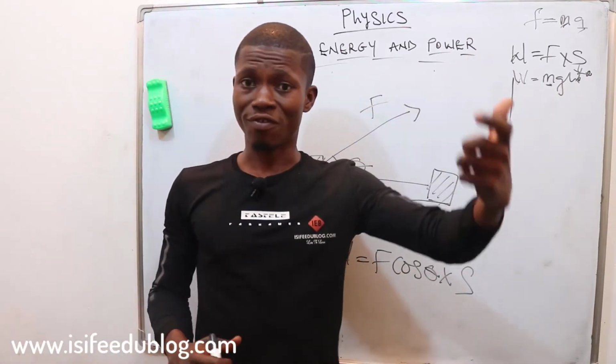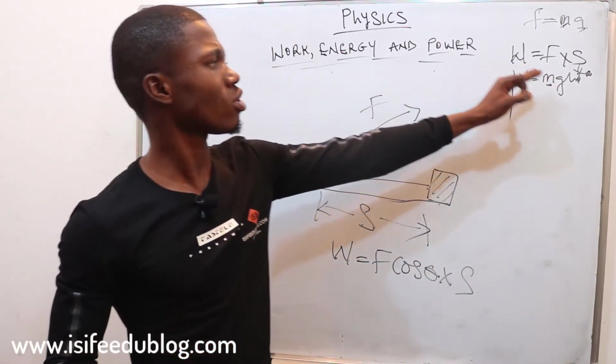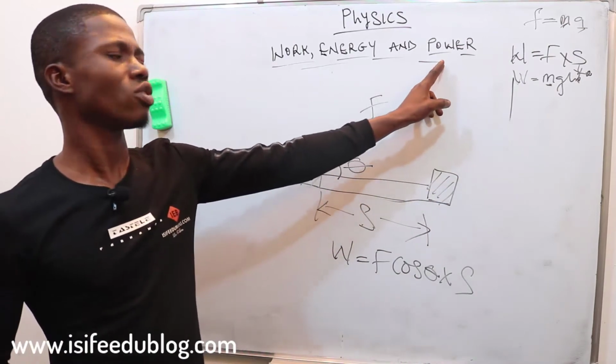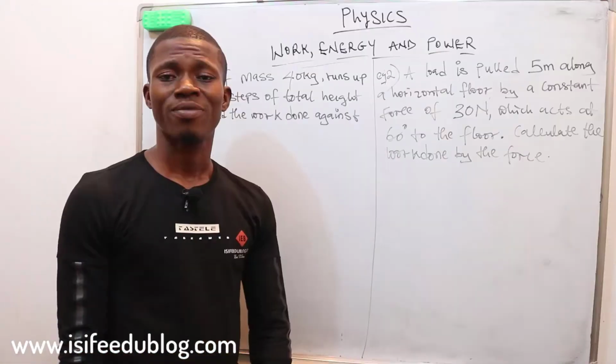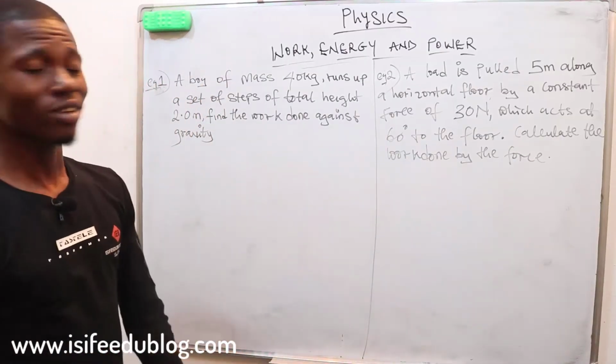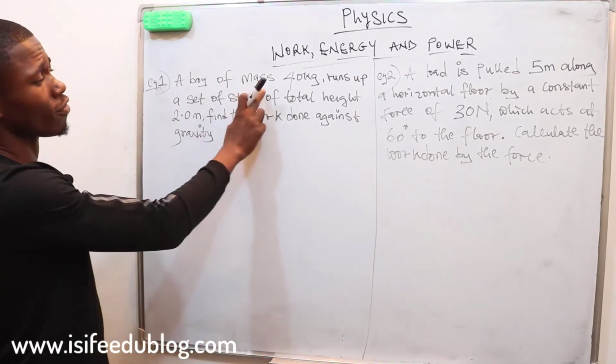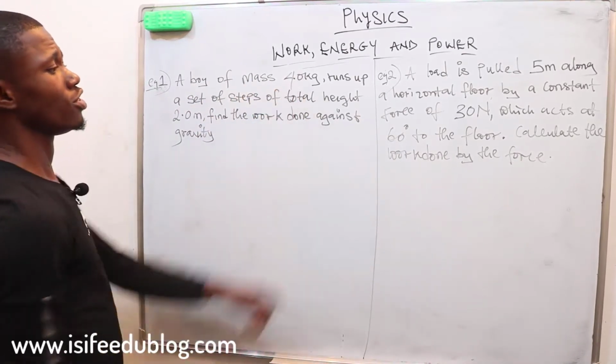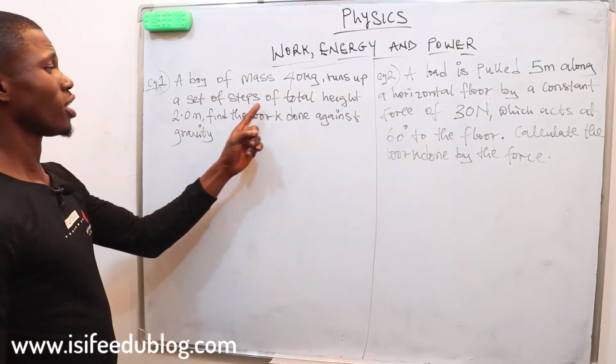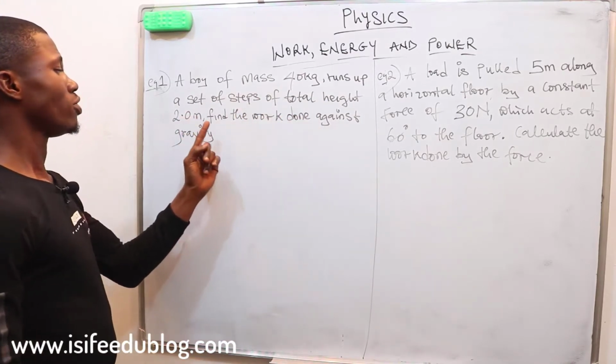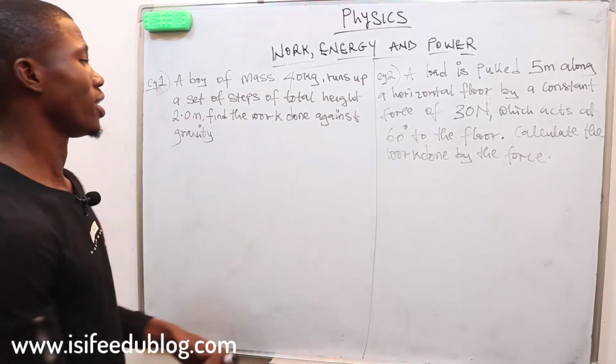The other one was a reflection. So let's go over and solve some calculations, then come over to power and conclude everything. Okay, let's take a look at this question. The first one says a ball of mass 40 kg runs up a set of steps of total height 2.0. Find the work done against gravity.